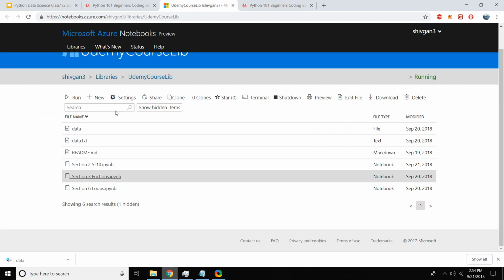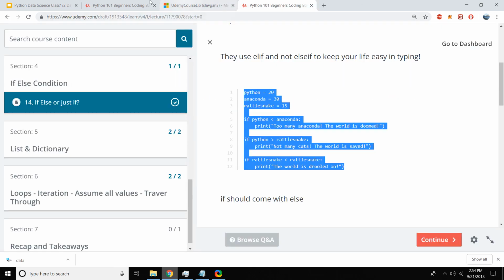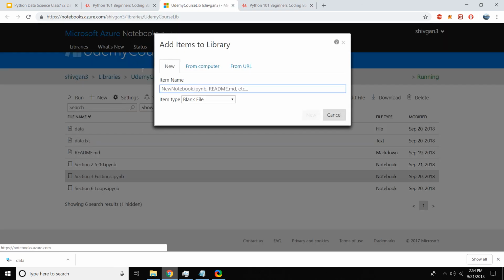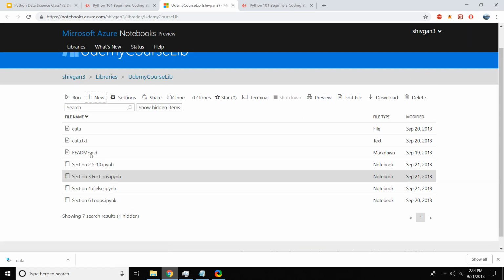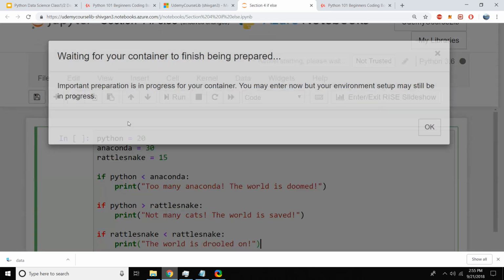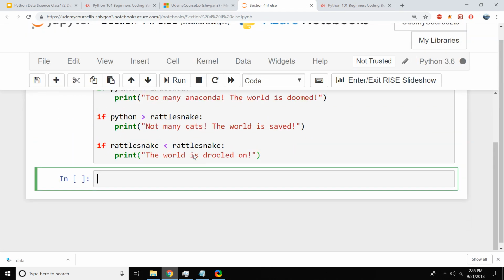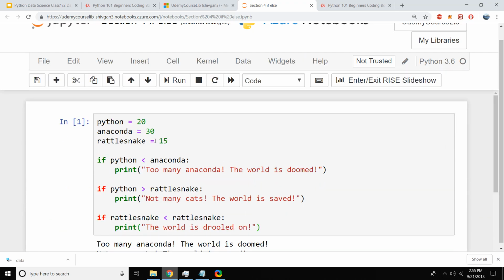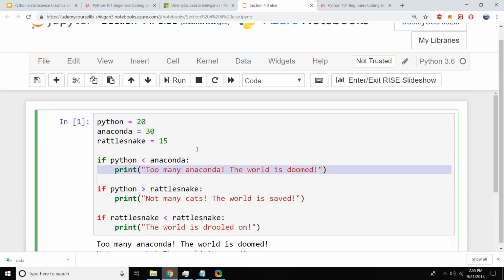So I'm copying this code and I'm creating a new library, section 4, if else 3.6, and I'm going inside, pasting it here and running it. So right now Python is less than anaconda, so it's going to say too many anaconda. This if was executed.